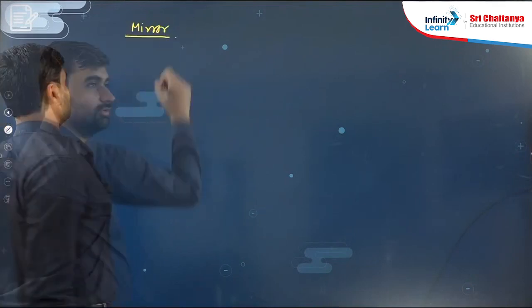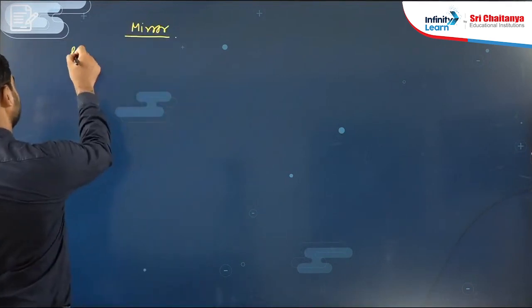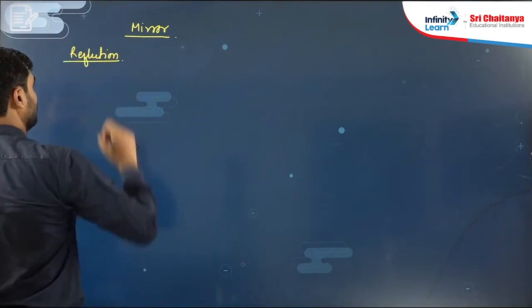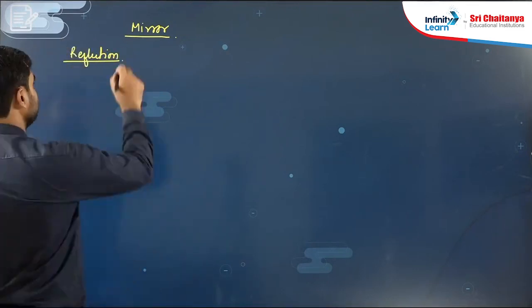What does a mirror do? Do you know about reflection? Reflection of light.